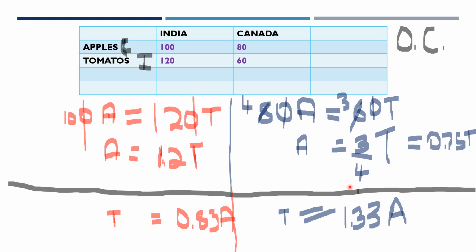For example, India has a comparative advantage in tomatoes, so India should specialize only in tomatoes and not in apples. Canada has to specialize in apples. Even Canada will have an advantage, because it will have a lower opportunity cost for producing apples compared to the opportunity cost of producing tomatoes in Canada.